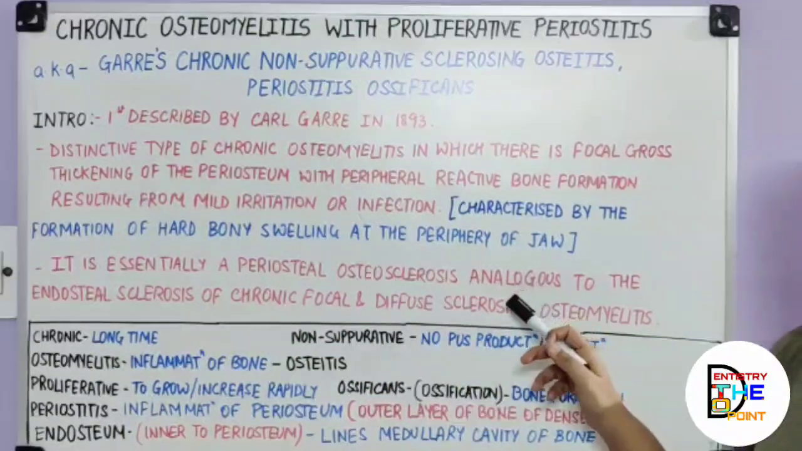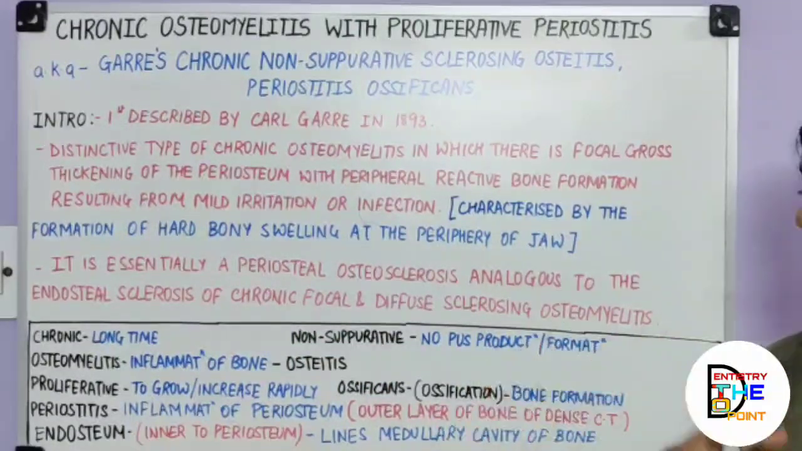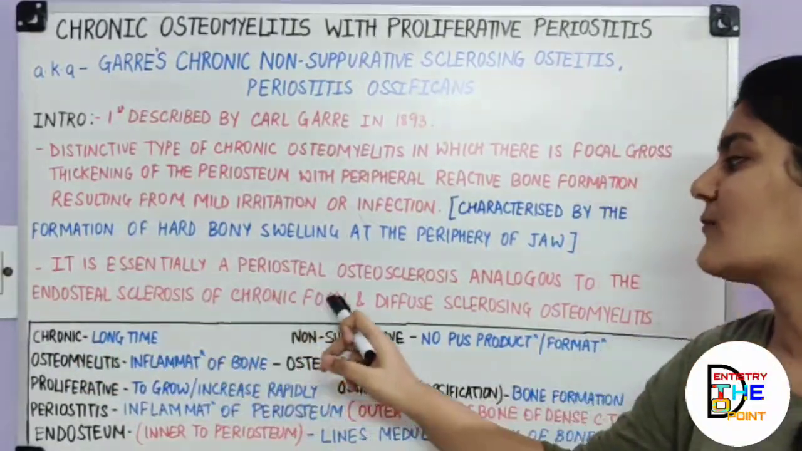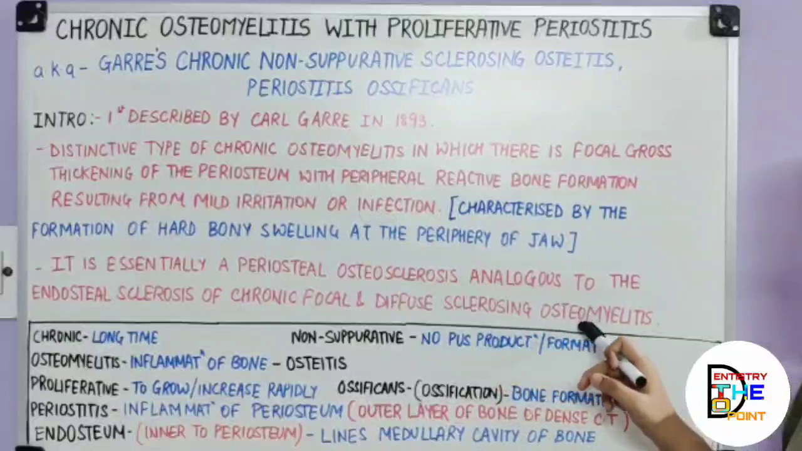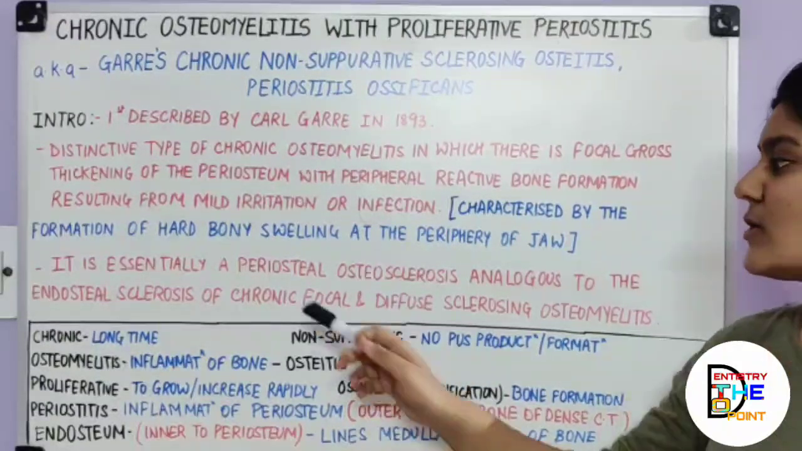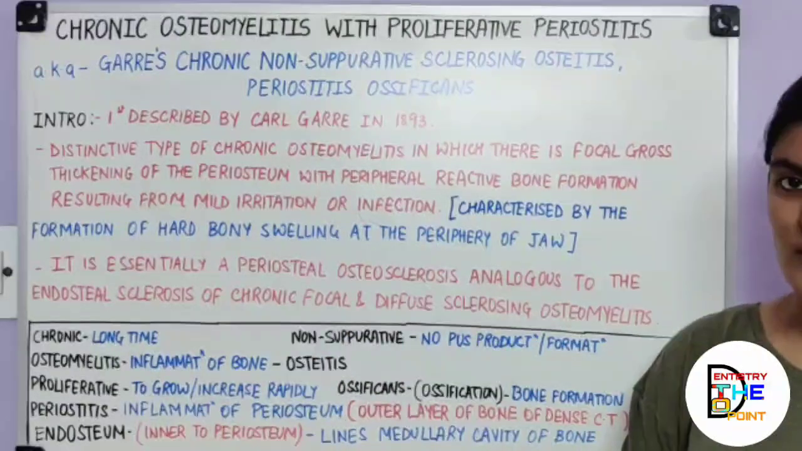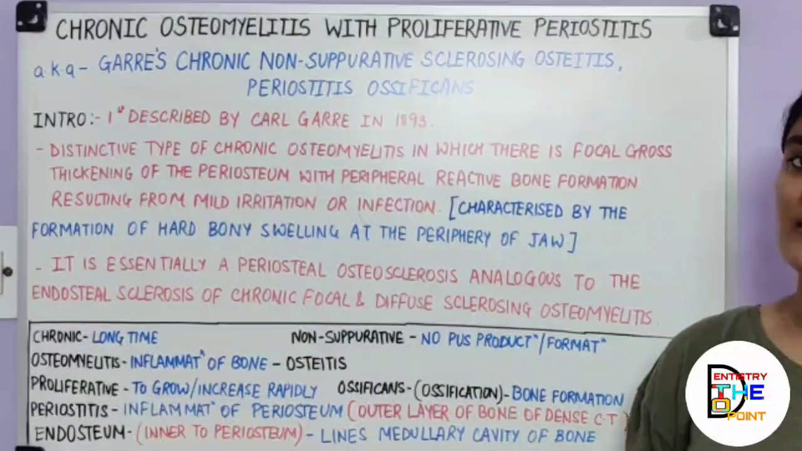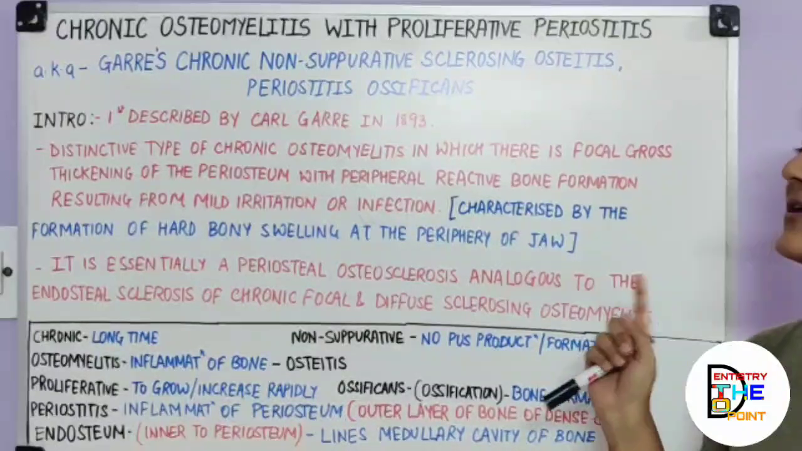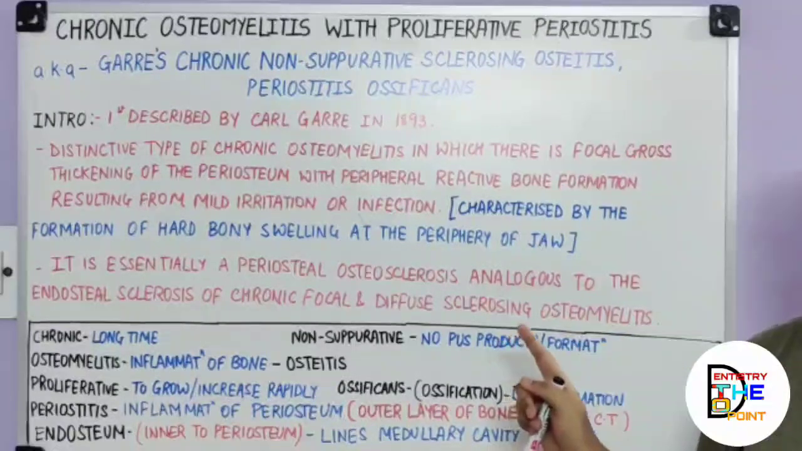Okay. Analogous means in comparison to the endosteal sclerosis of chronic focal and diffuse sclerosing osteomyelitis. Now for this you have to see my videos on chronic focal and diffuse sclerosing osteomyelitis. The link I will give in the description box and also pop up an I button. So if you haven't checked that, check it so that you get a better understanding of Garré's osteomyelitis.